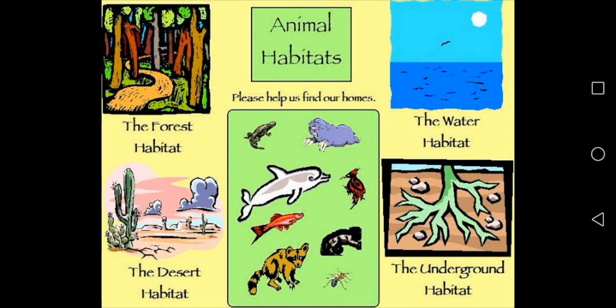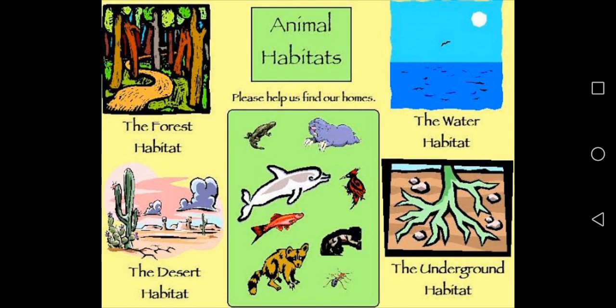You can see the picture. Animals' habitat: the forest habitat is there. Those who live in the forest, their habitat is forest, for example tiger, lion. Then we come to desert habitat, that means those who live in the desert. The camel, for instance, stays in the desert, lives there, feeds there, and reproduces there only. So the habitat of camel is desert.